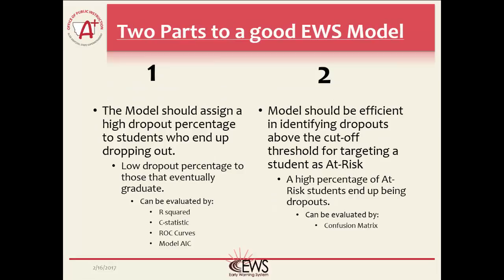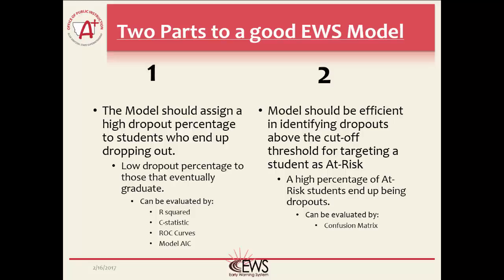So now that we have a model built, the next question is, how do we know the model is doing as intended? There are 2 parts to a good early warning system model. The first is the model should assign a high dropout percentage to students who eventually end up dropping out, and therefore a low dropout percentage to those that eventually graduate. There are many ways this can be evaluated, including using the R-squared, C-statistics, ROC curves, and others.